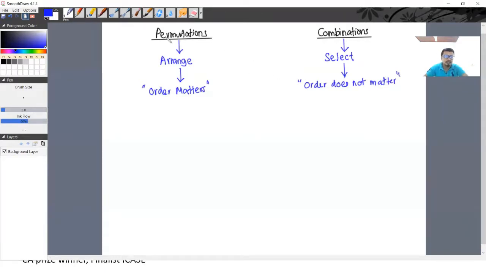So permutations simply means arranging the stuff considering the order. Combinations means selecting the stuff without considering the order. Okay, I will explain this with an example.